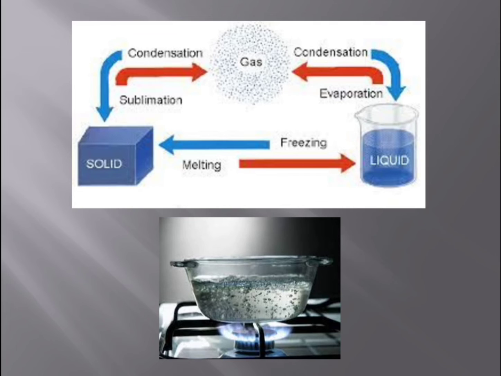And when we start condensing the gas, the particles will again come closer to form liquid. And from liquid, if you freeze it at a very low temperature, then the particles become very close and it becomes a solid. Okay, now you understood how the particles change with heating, melting, freezing, condensation, boiling. Yes, so in this way it happens, children.